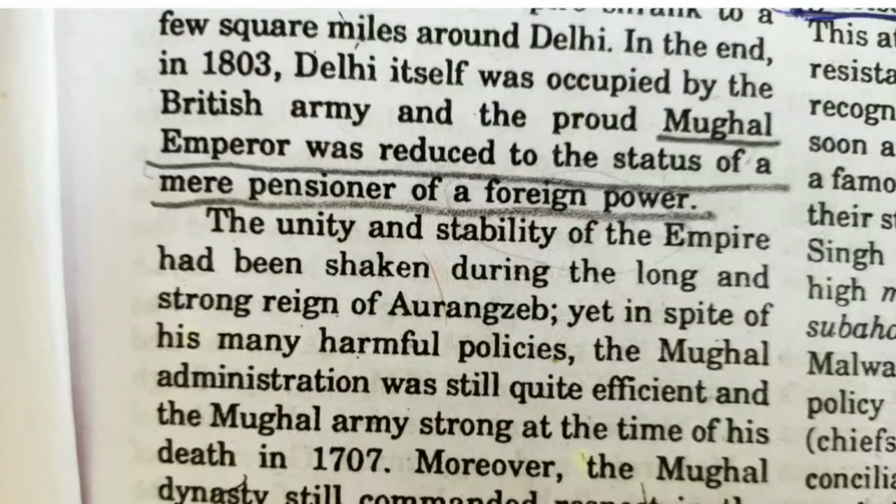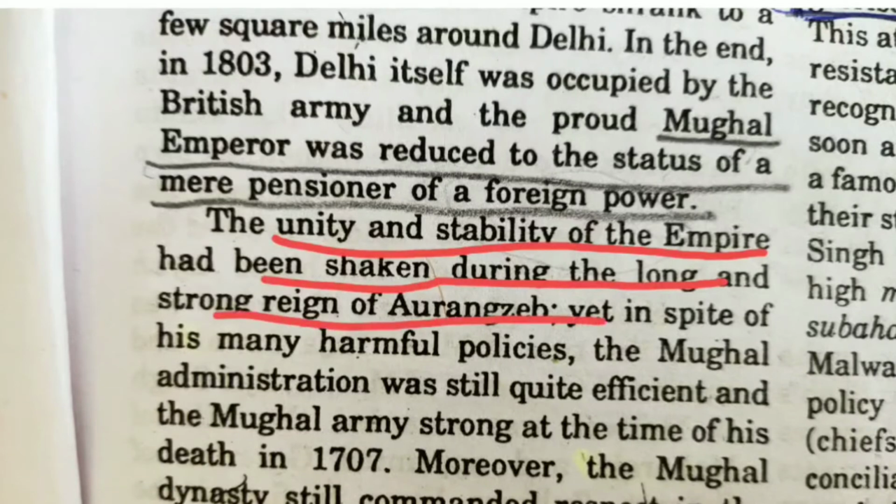See, in this book itself it is given that the unity and stability of the empire had been shaken during the long and strong reign of Aurangzeb. So we can write about how the recurrent wars of succession after Aurangzeb weakened the army, and there was a lamentable dearth of able commanders. I mentioned this line there, and yes, this is a very sweet line that you can use in your answers, so that you let other people know that I can describe every issue in one sentence. So this could be a first point.